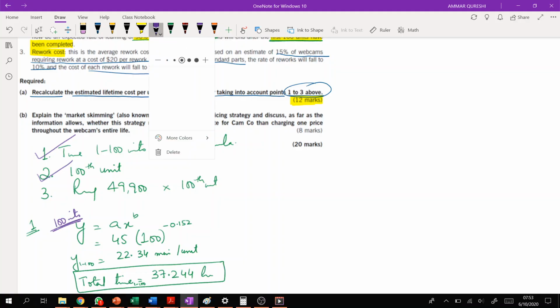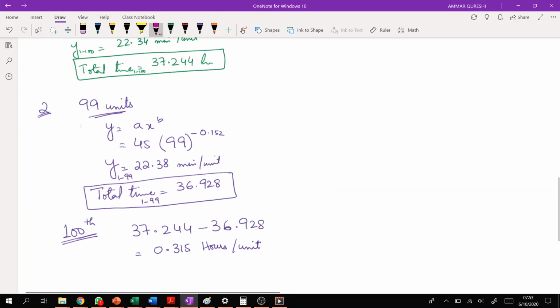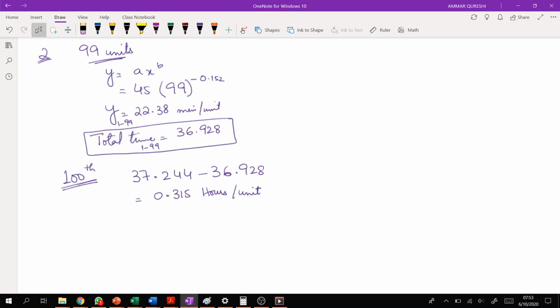Now what's next? Now we have to calculate the time required for 49,900 units, right? So the time required for the remaining output, this is the third step.